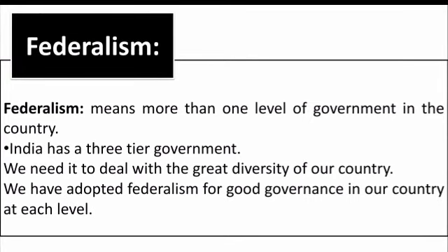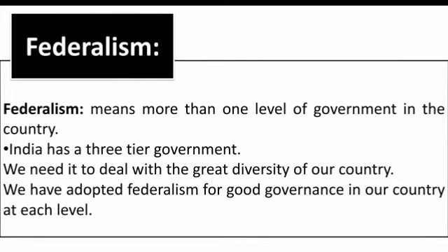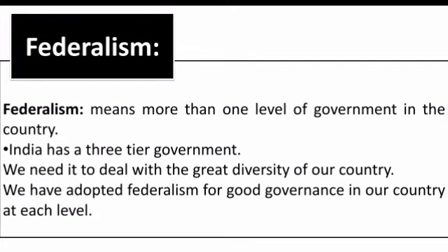And we have adopted federalism for good governance at each level, whether it is district level, village level, state level, or central level. The central government cannot take care of each and every village, street, and city. So for that we require local government, right? So federalism is necessary.